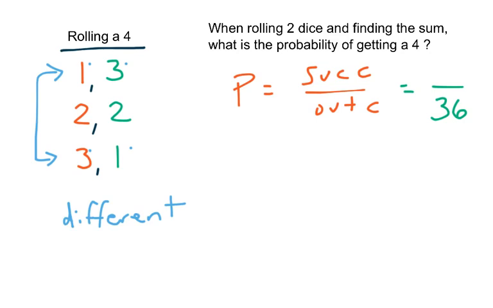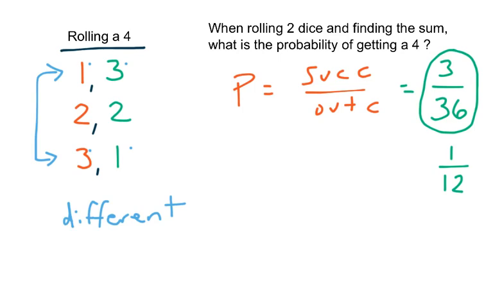And how many of those give us a 4? How many successes do we have? Well, we can see that in the chart over there on the left. I have 3 ways that I can roll a 4. So I have 3 successes and 36 outcomes. So the probability of rolling a 4 is 3 out of 36. You could reduce that to 1/12.